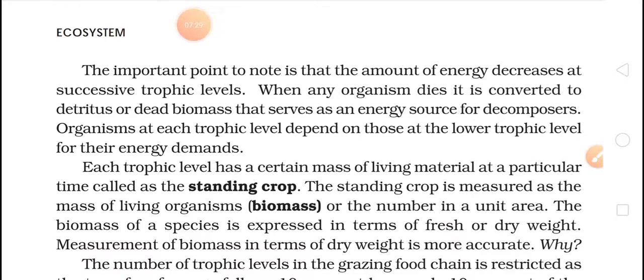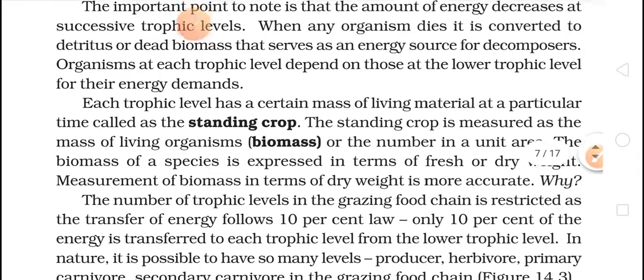The important point to note is that the amount of energy decreases at successive trophic levels. So when we are moving upward in the trophic level, the energy gets decreased. When any organism dies, it is converted to detritus or dead biomass that serves as an energy source for decomposers. Organisms at each trophic level depend on those at the lower trophic level for their energy demand.